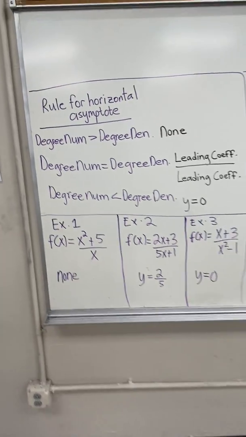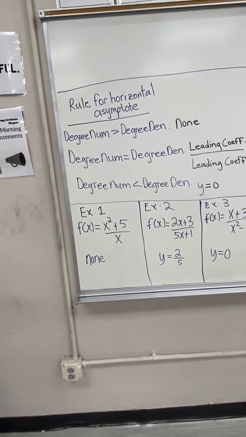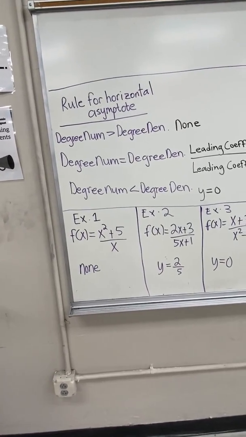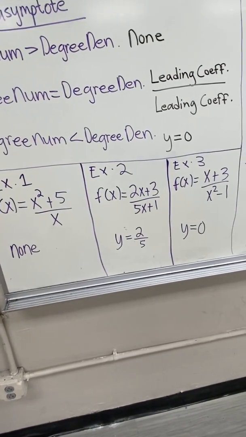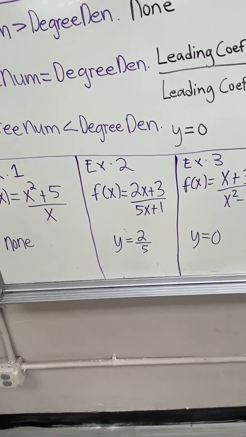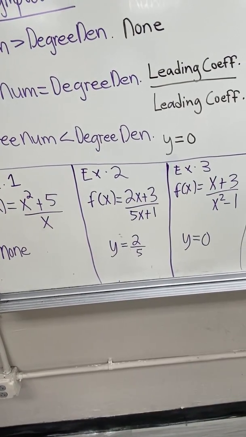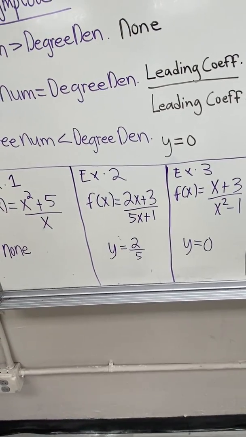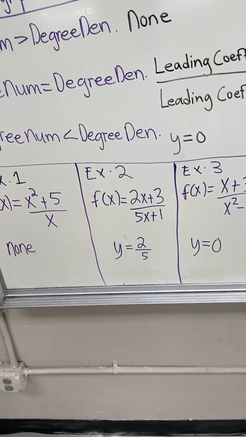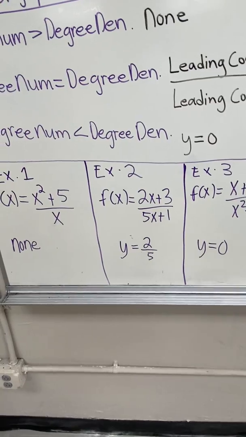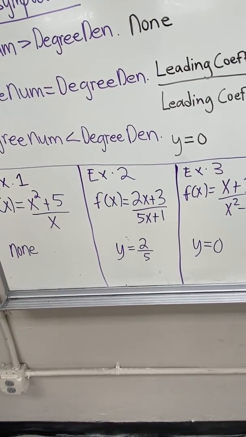We take a step back and look at where the degree of the numerator is equal to the degree of the denominator. That example is example 2. As you can see, both x's, you don't see a degree, but if you don't see it, then that means they're both 1. So since they're the same, you're just gonna divide the 2 and the 5. And that's how you get y equals 2 over 5.